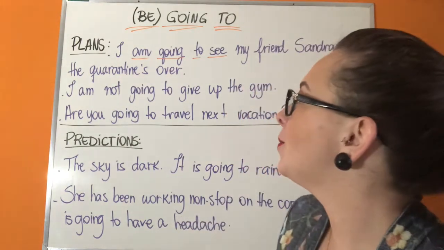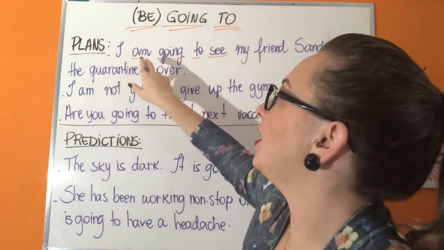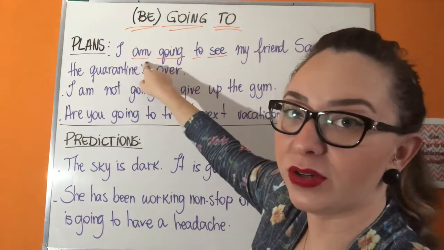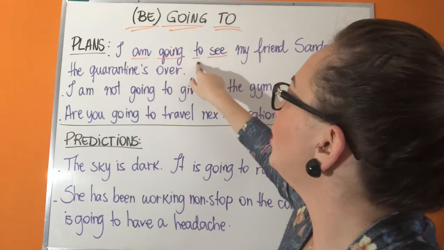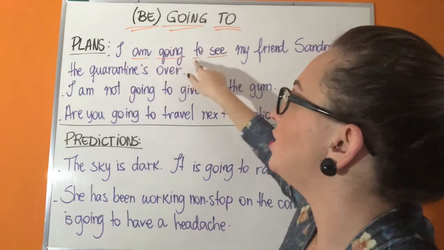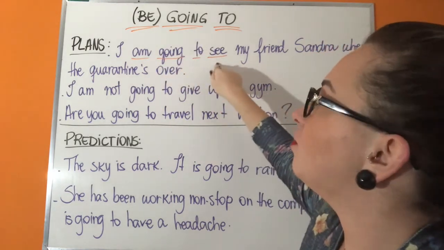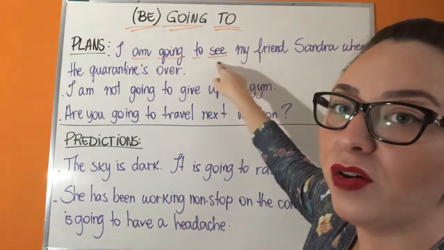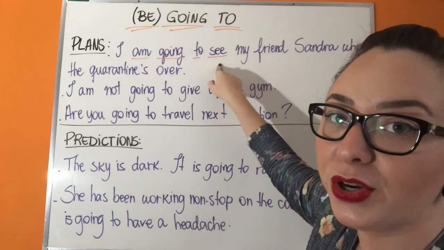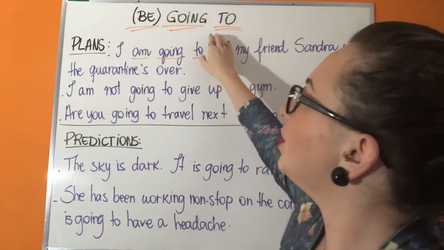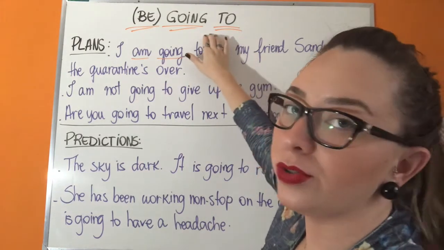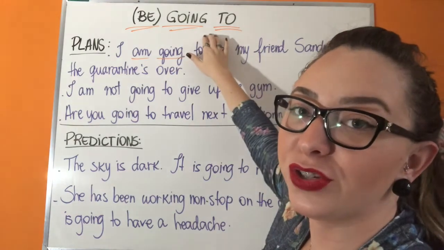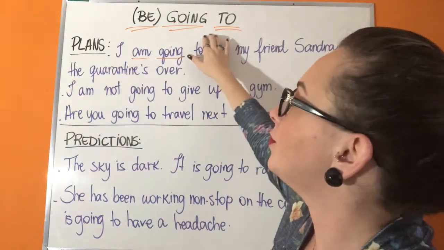All right? So I am, the verb to be is my auxiliary verb. Going to, indicating the future. And then I have one more verb. It's important to have this other verb here, it is the main verb here. Because if you remove it, I'm going to only, it's present continuous, it's not going to.